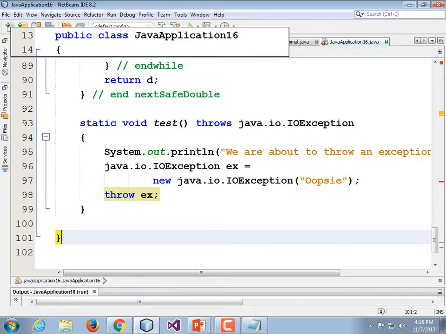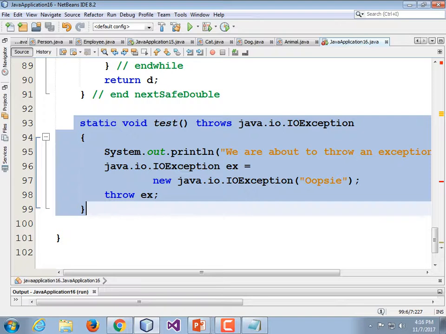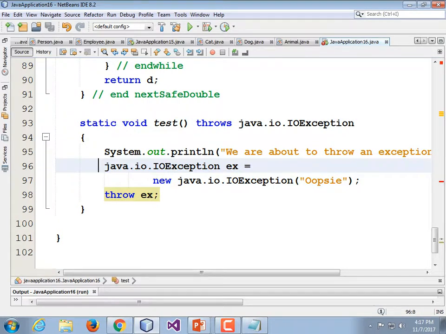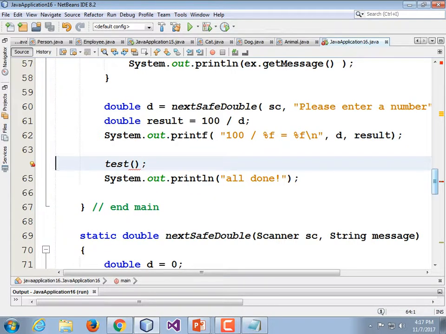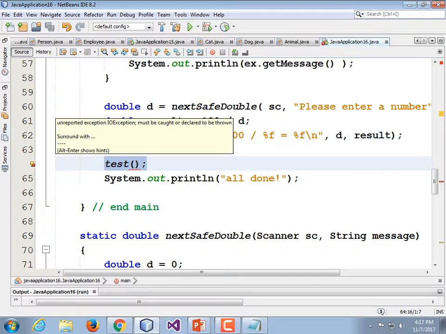Okay, so there's our final version of our test. It generates a checked exception. Since java.io.IOException is a checked exception, we either had to catch it right then and there, or we had to pass it back. And to pass it back, we had to add a throws clause. So throws java.io.IOException. Now scroll back up. Look, I have a red error here. In my main method, where I call test, it's complaining: unreported exception must be caught or be declared to be thrown.